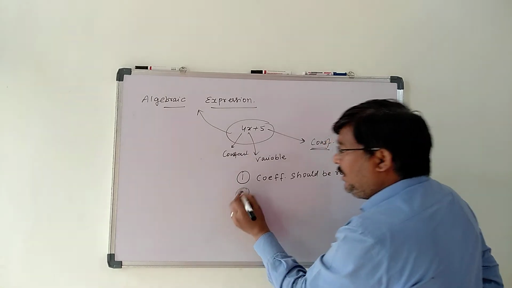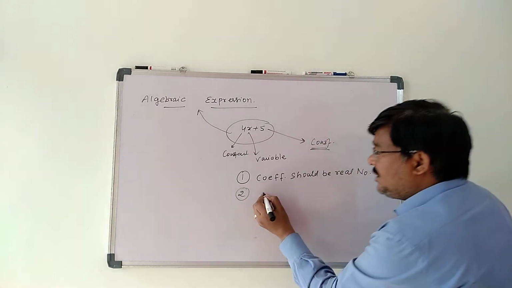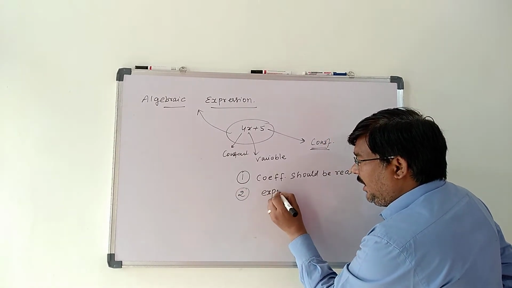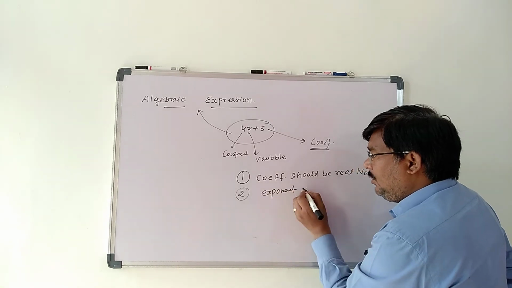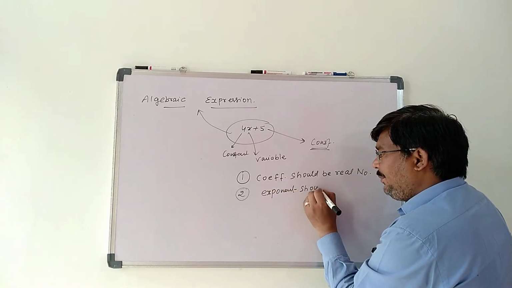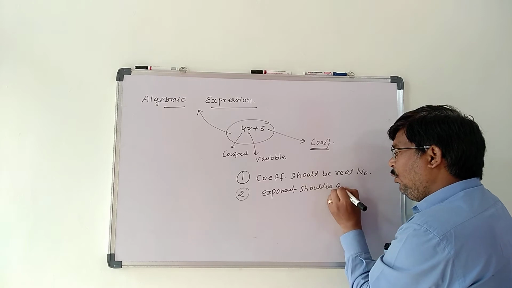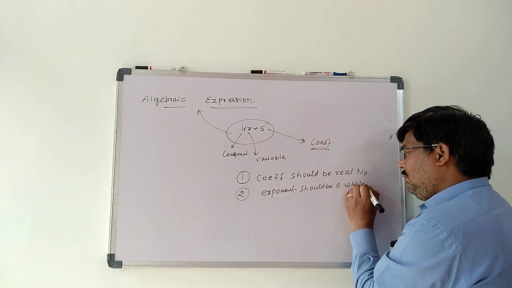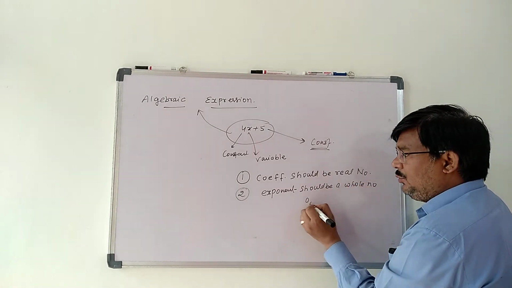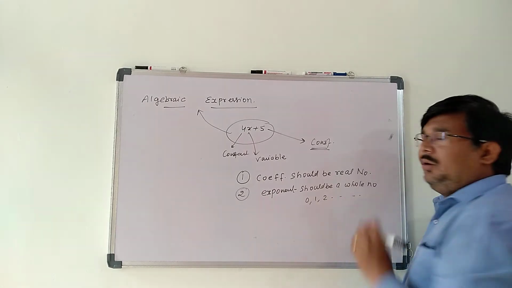And what about the power, the exponent? The exponent of the term should be a whole number. Whole number means starting from 0, 1, 2 and so on.